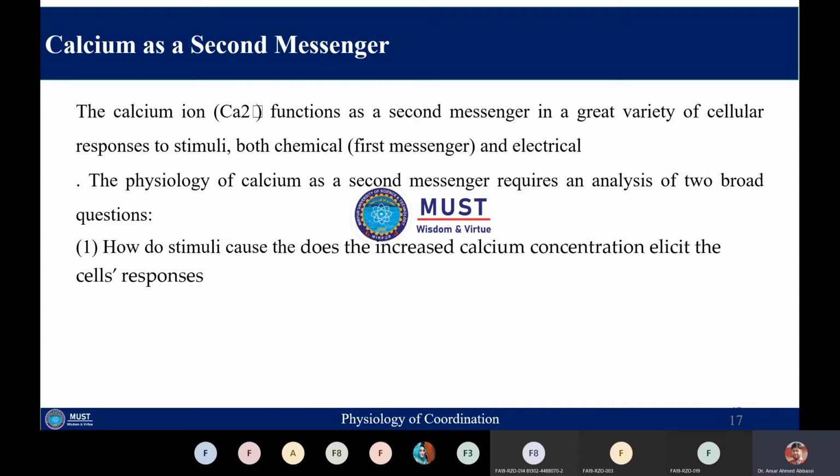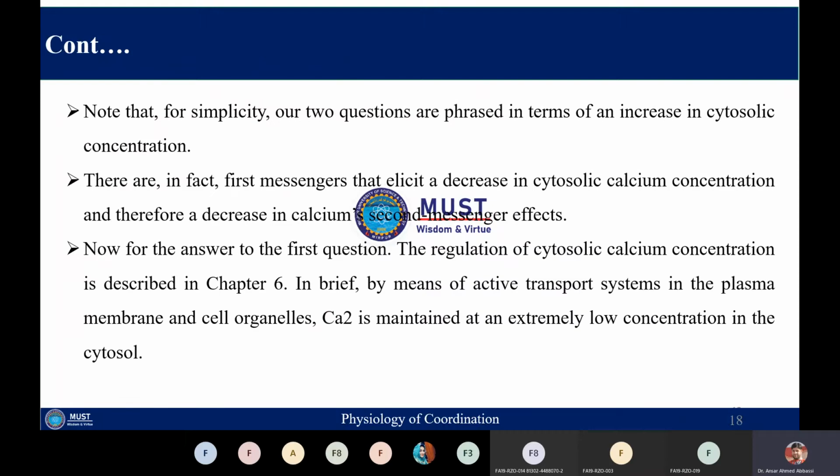There are two important generalizations about calcium as the second messenger: how stimuli cause increased calcium concentration, and when the calcium concentration is increased, the ultimate cellular response is produced.